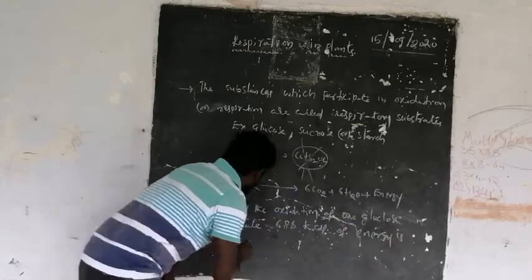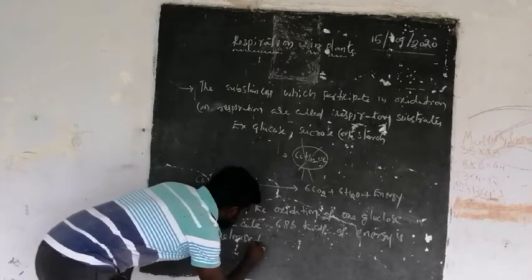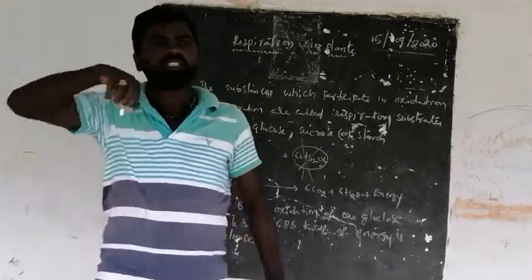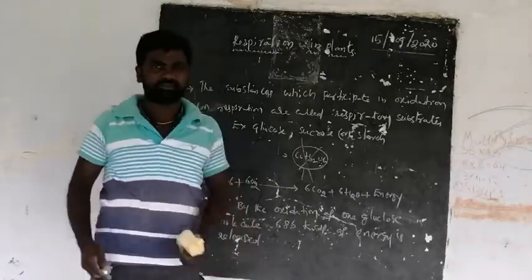And this is the outline of cellular respiration in plants.